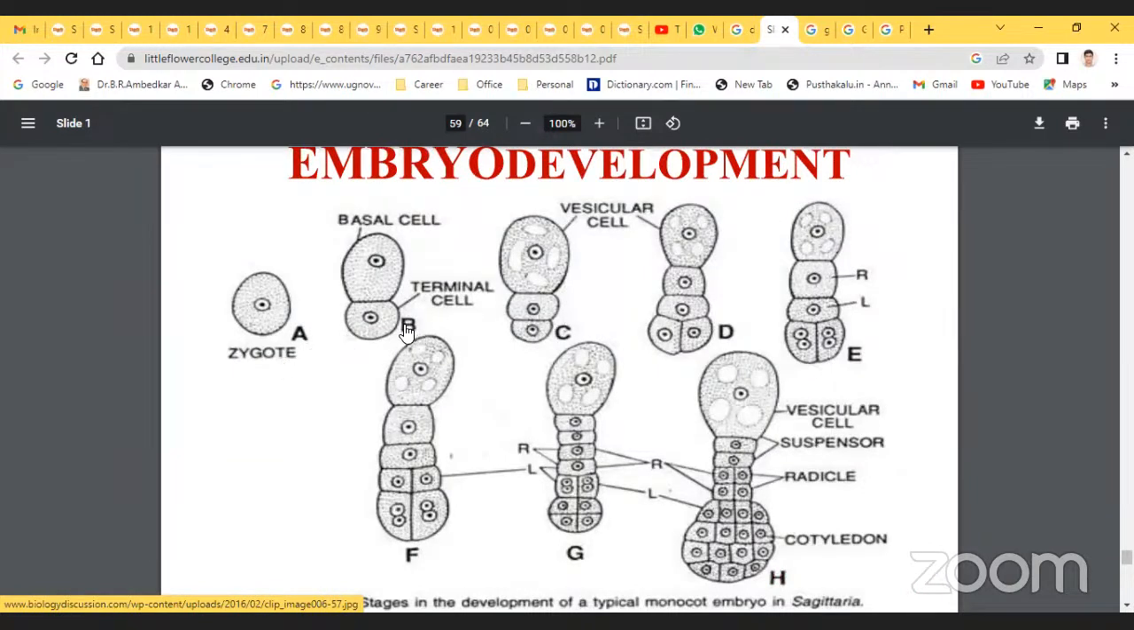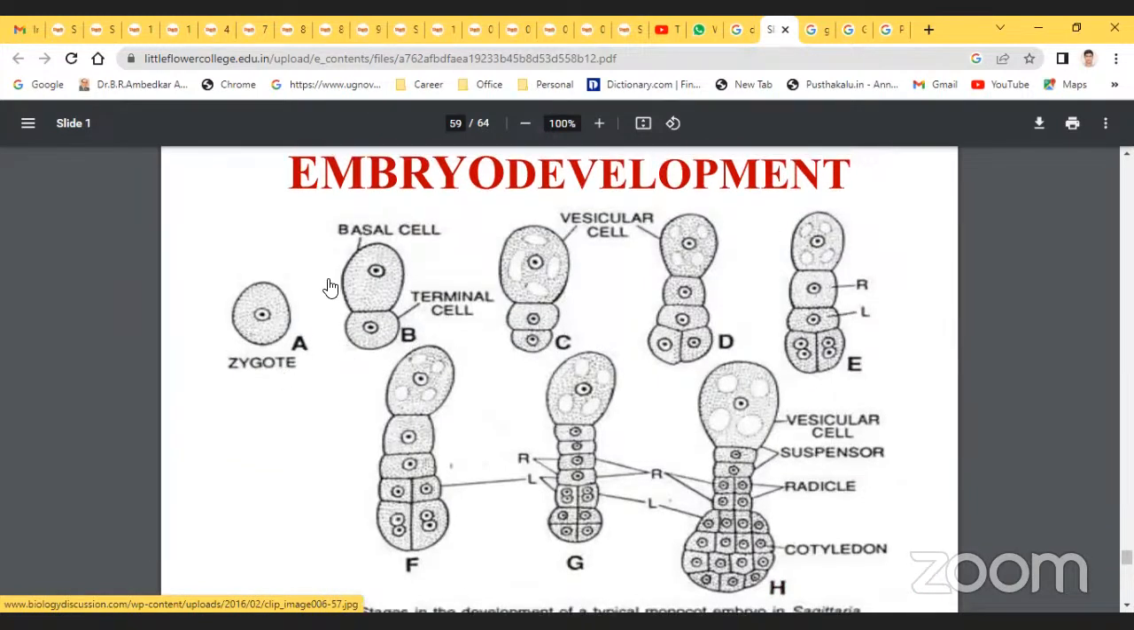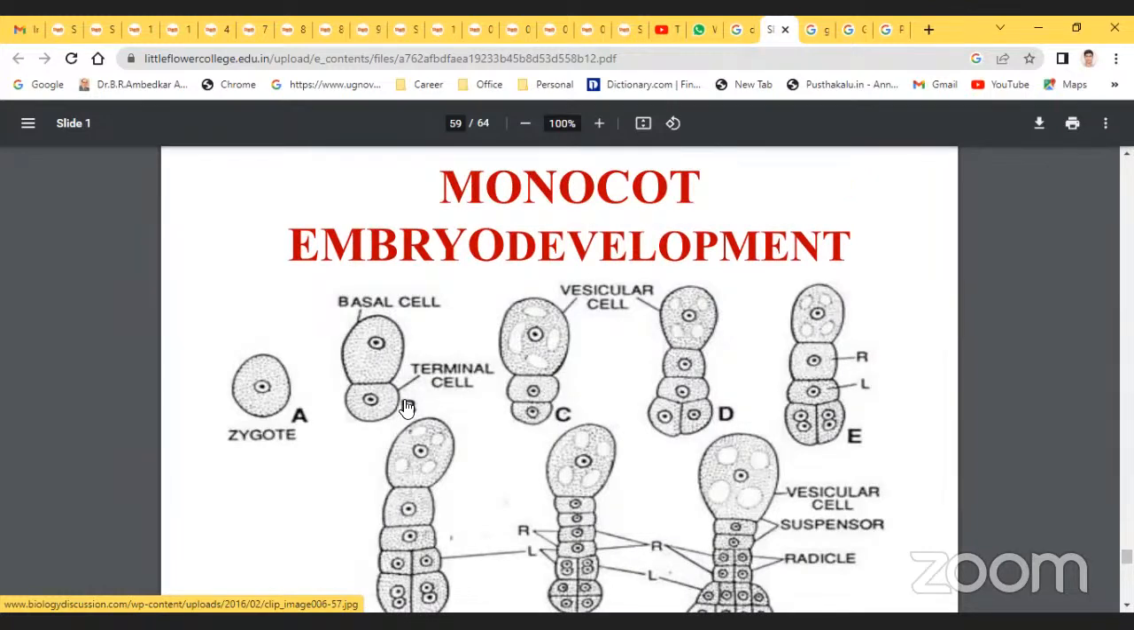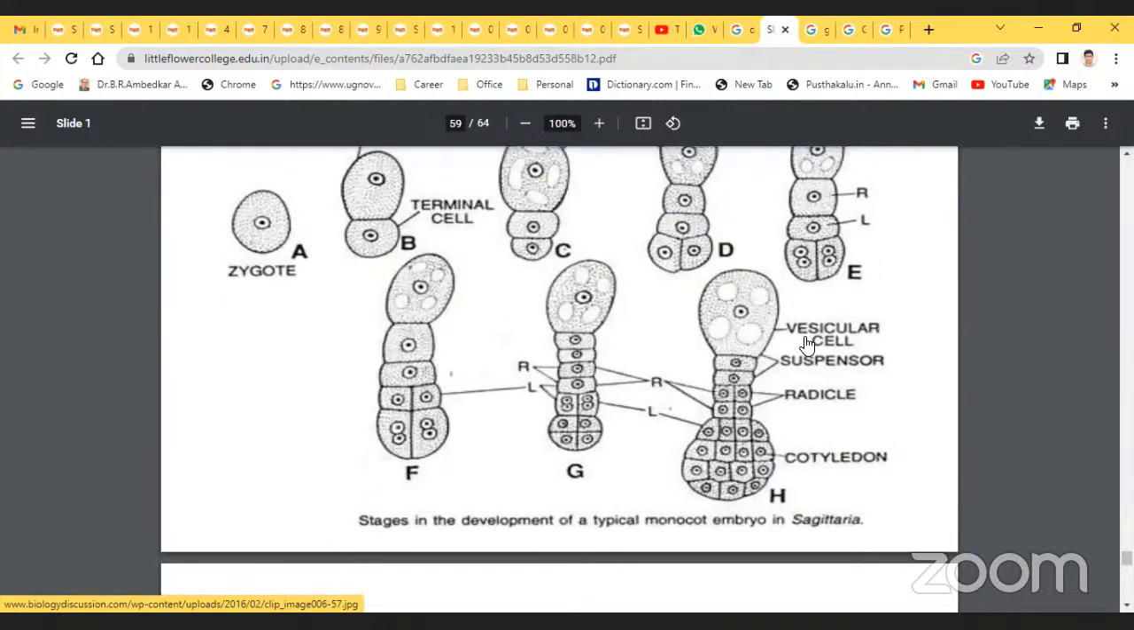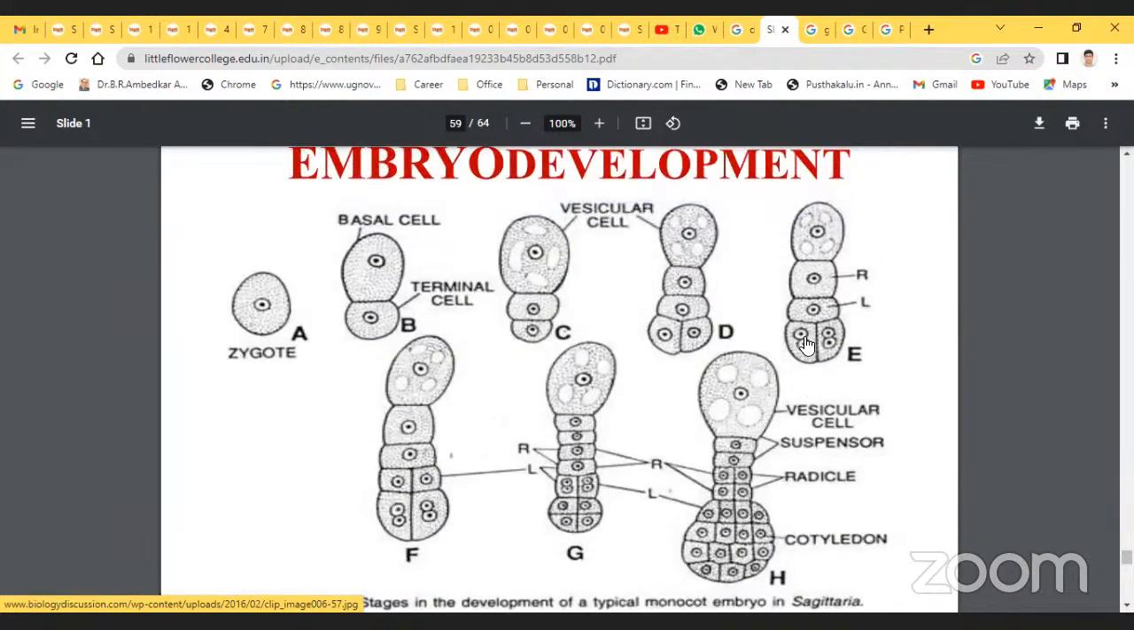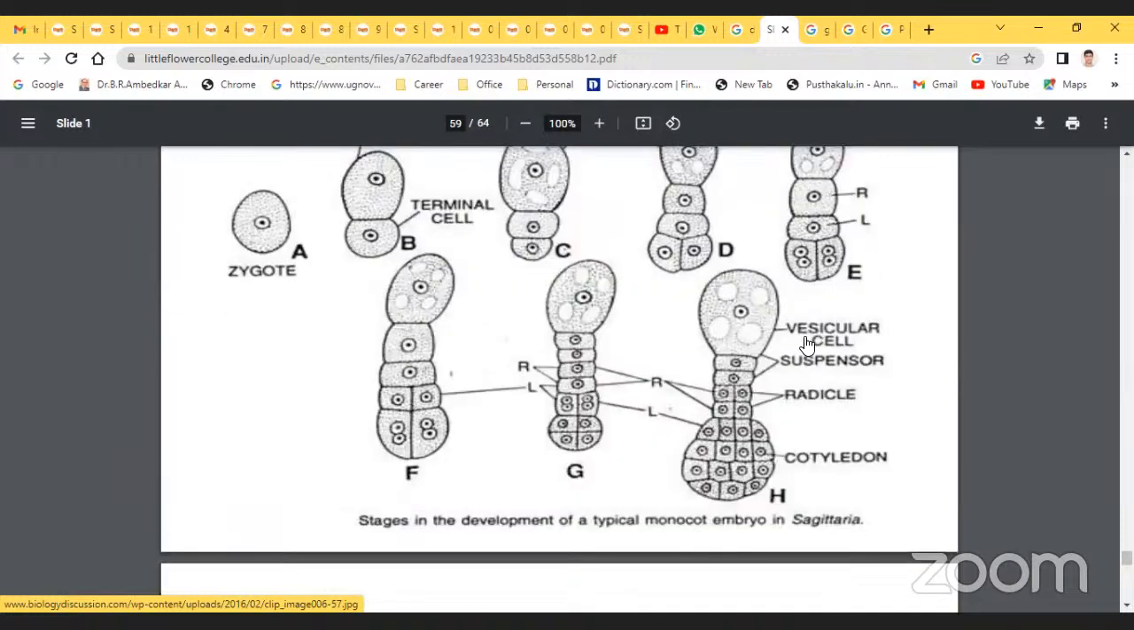This is the zygote. The next step is the terminal cell and the basal cell, which is the vesicular cell. C is the formation of the vesicular cell. And next D, next E. Then some further divisions occur. In F and G, finally the vesicular cell. These are the suspensor, these are the radicle, these are the cotyledons.